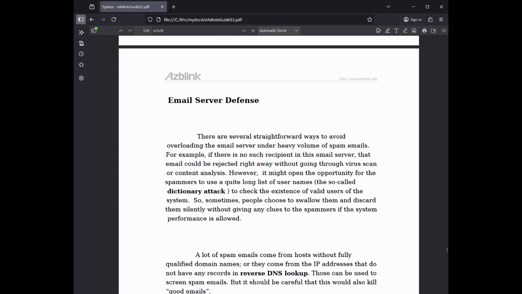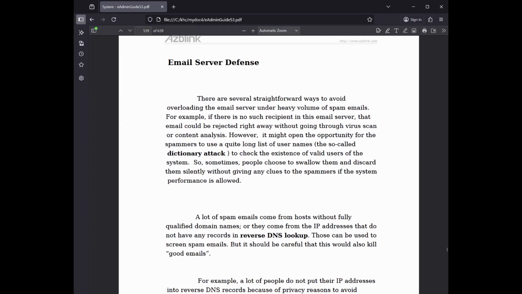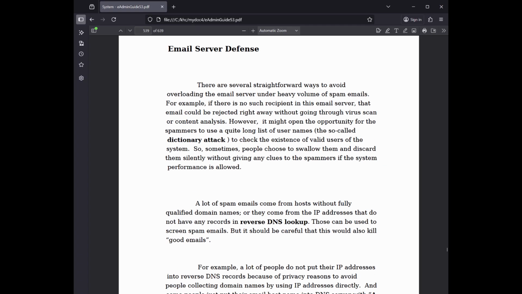Email server defense. There are several straightforward ways to avoid overloading the email server under heavy volume of spam emails. For example, if there is no such recipient in this email server, that email could be rejected right away without going through virus scan or content analysis.